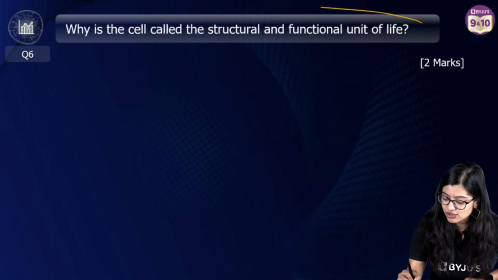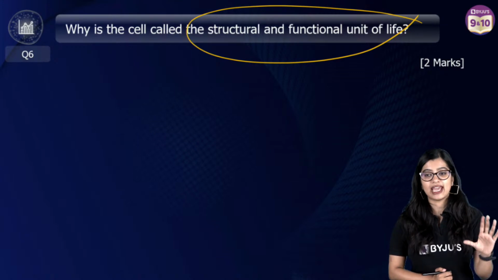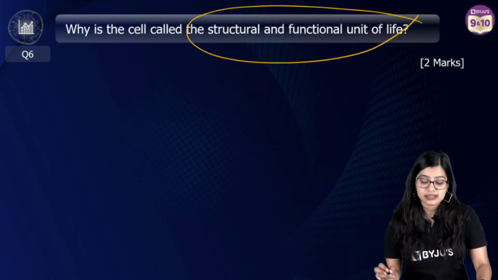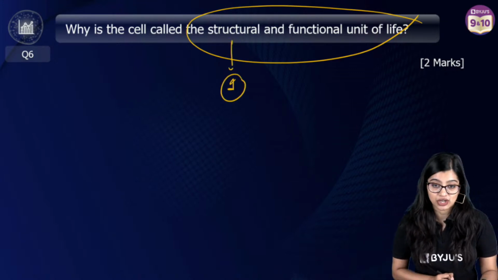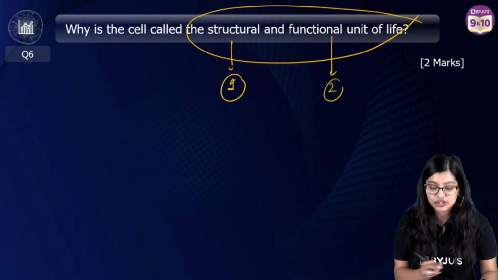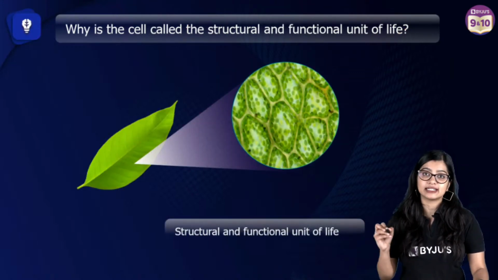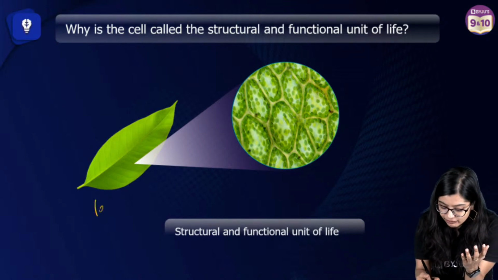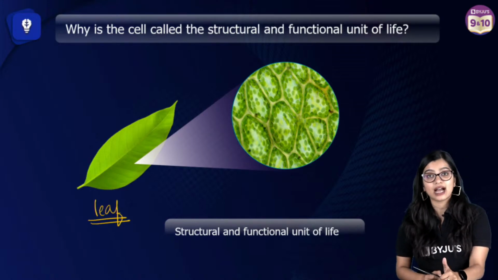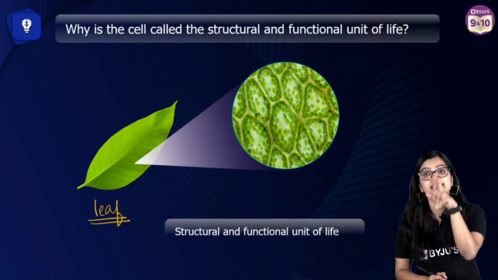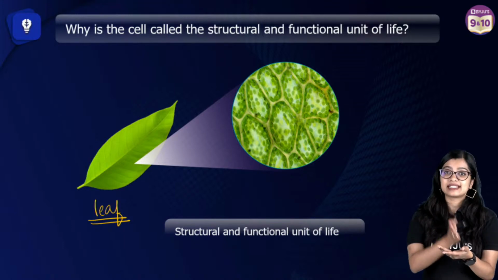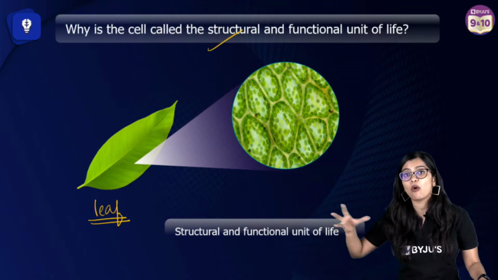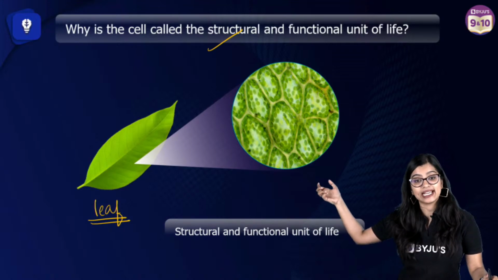Why is cell called the structural and functional unit of life? Very simple, right? So it is 2 marks, which means 1 mark for explaining why it's called the structural unit and 1 mark for why it is called the functional unit. I always explain this point with an example. If you take any structure, say a leaf, we know that the leaf has this kind of a shape because it is made up of various cells that give it its shape. Hence cells are called the structural unit because the cells are what give the living organism or the living body its shape.